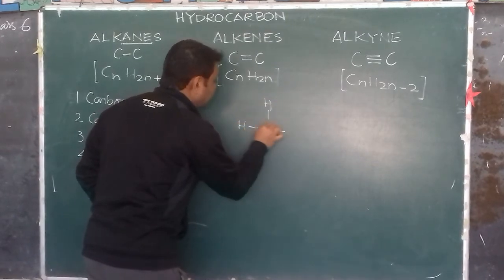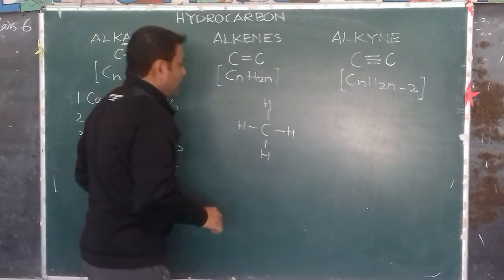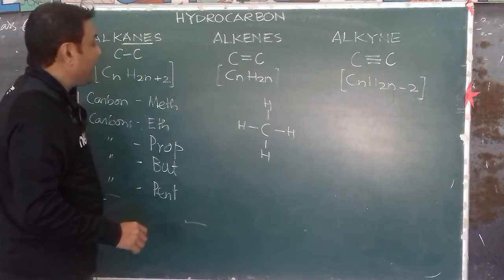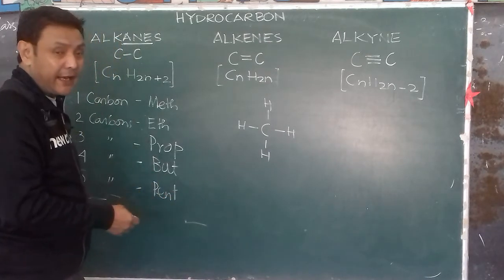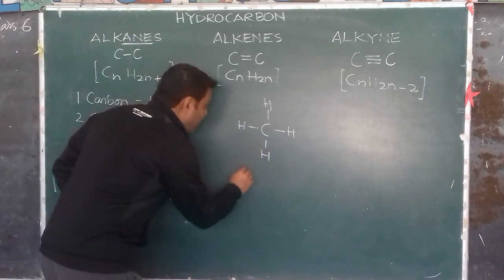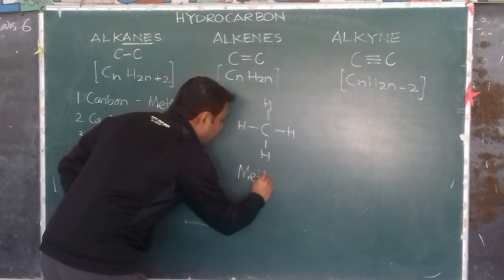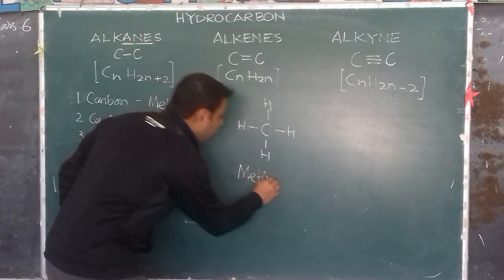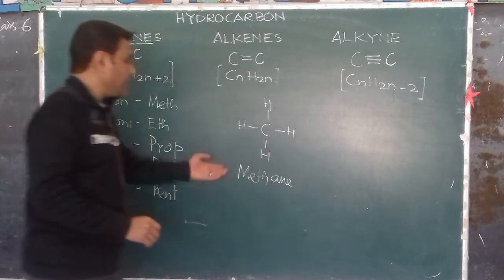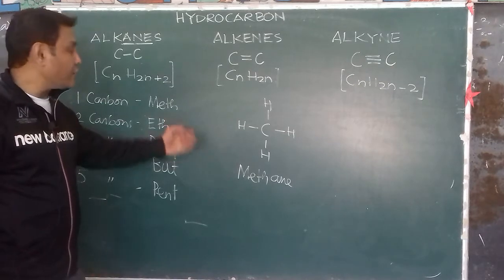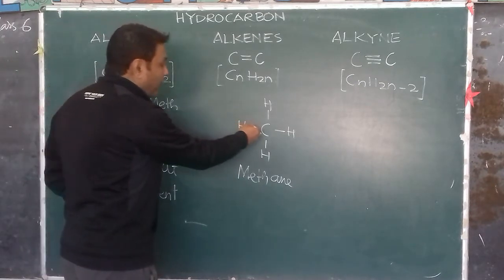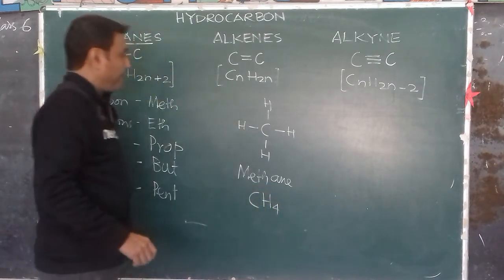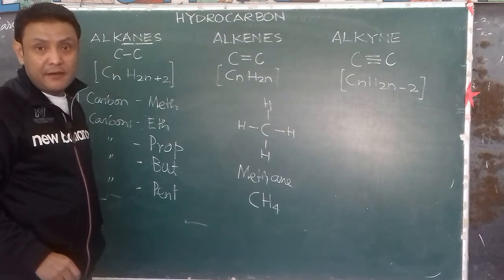This is a hydrocarbon with single bonds, known as an alkane. Since it has 1 carbon atom, it is meth, and since it has single bonds, ane. So this is methane gas. This is the structural formula. And the molecular formula is CH4. CH4 is methane. Is it okay?